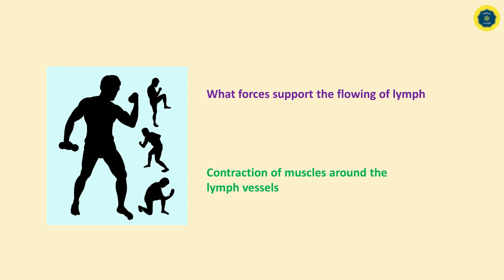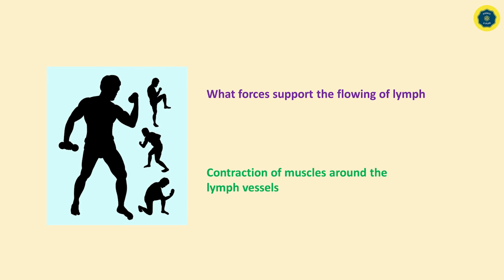Then what forces support the flowing of lymph? We know in the blood circulatory system, the heart gives the force by pumping and using some mechanisms to flow the blood through the body. But during the transportation of lymph through the lymphatic system, there are no organs to support this transport.